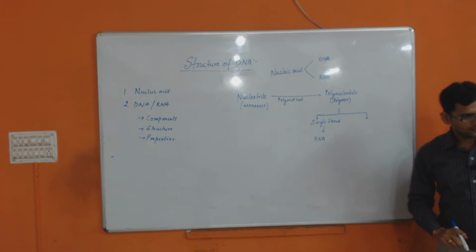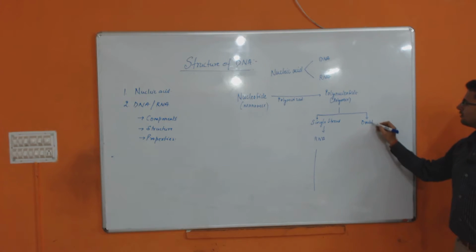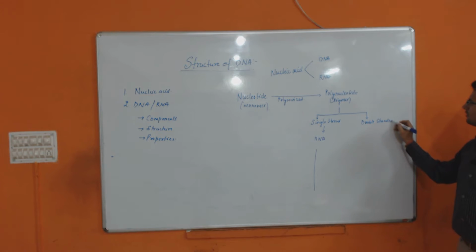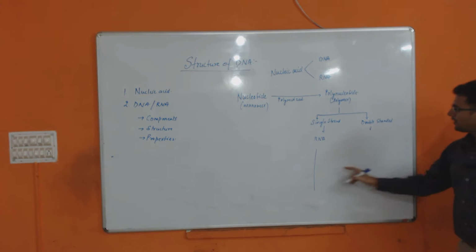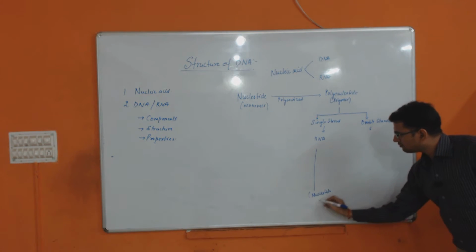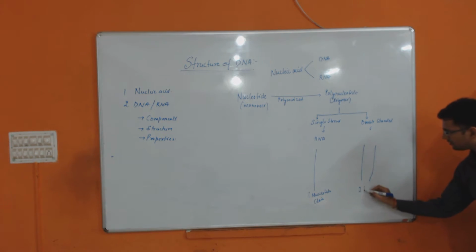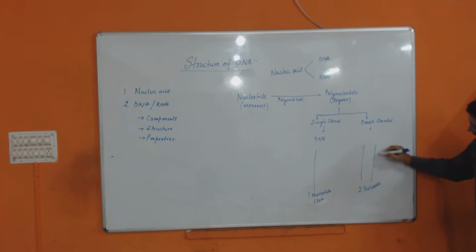If it is double stranded, means two nucleotide chains are present, and both nucleotide chains are hydrogen bonded, this is your hydrogen bond, then it is said to be DNA.